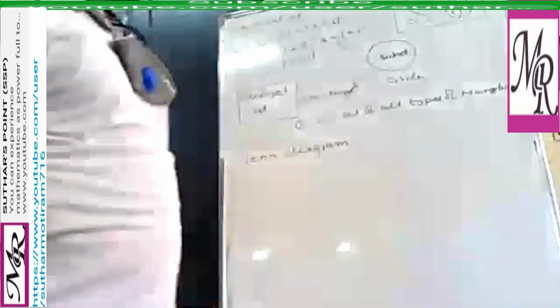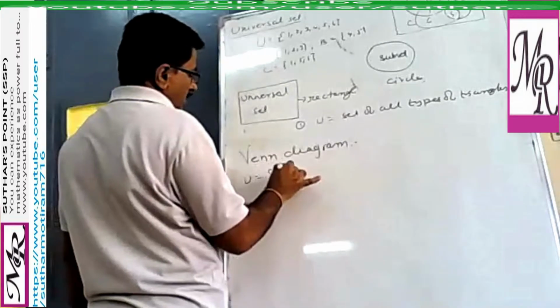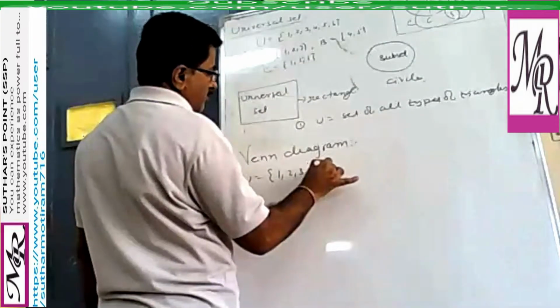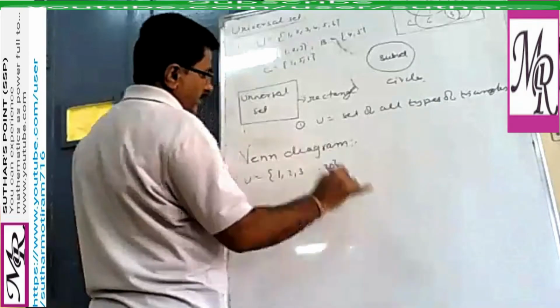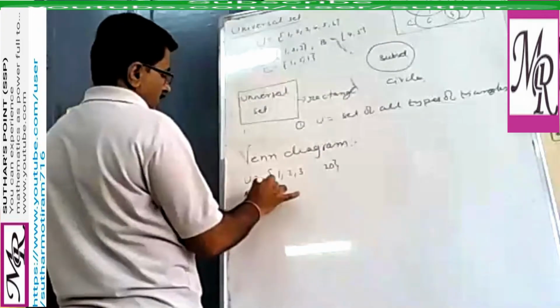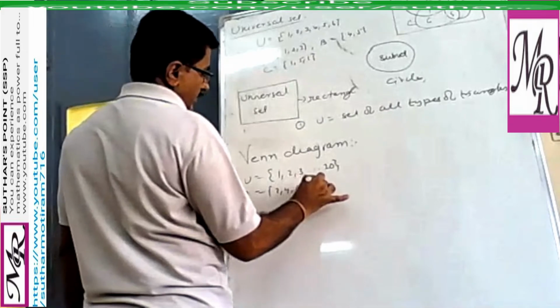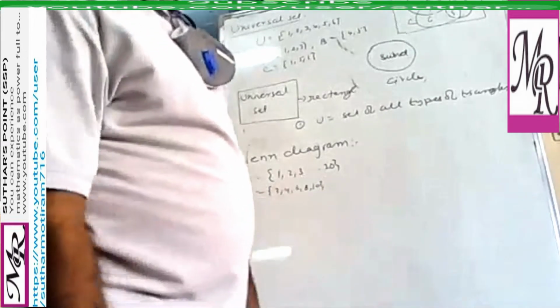Now suppose you can say, for example, U equal to 1 to 10: 1, 2, 3 up to 10. These are the elements of U, and set A contains the even numbers, that is 2, 4, 6, 8 and 10. Clear?